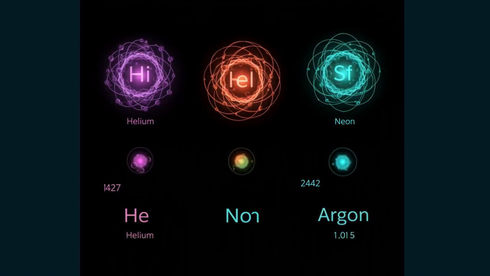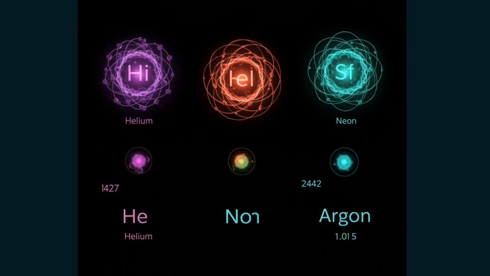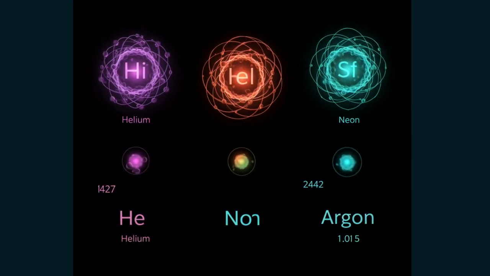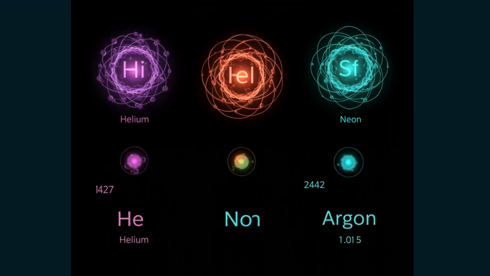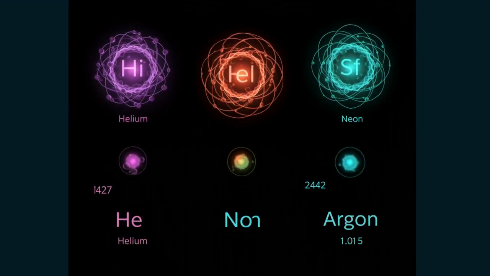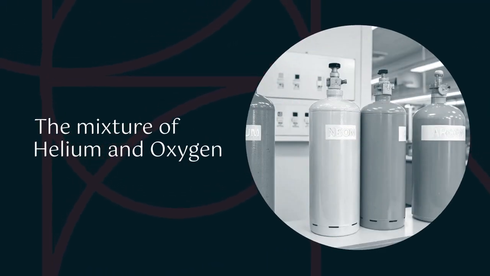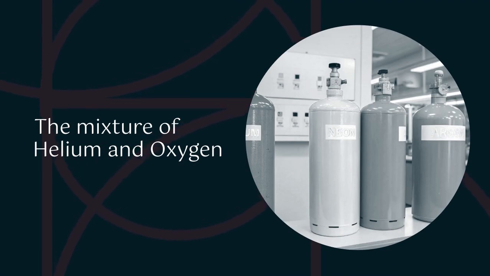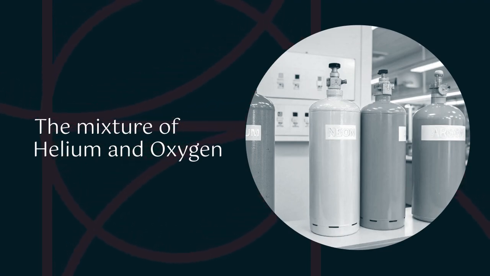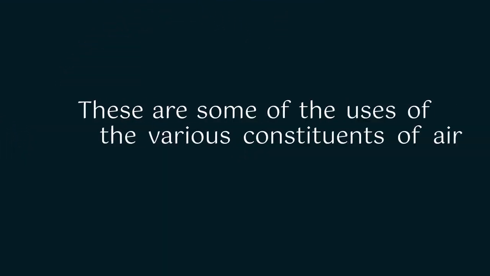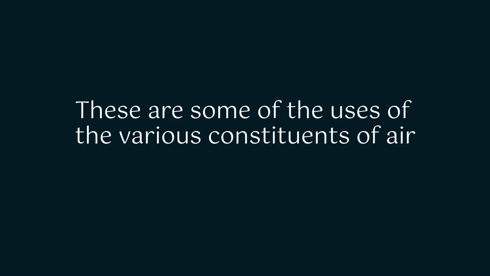Helium, neon, and argon give out colored lights when a high voltage current is passed through them under low pressures. So those big colorful advertisement signs we see on the road are made up of helium, neon, and argon. We also have that helium is used in observation balloons because it is non-combustible and almost as light as hydrogen. Then a mixture of helium and oxygen is used by divers. So these are some of the uses of the various constituents of air.